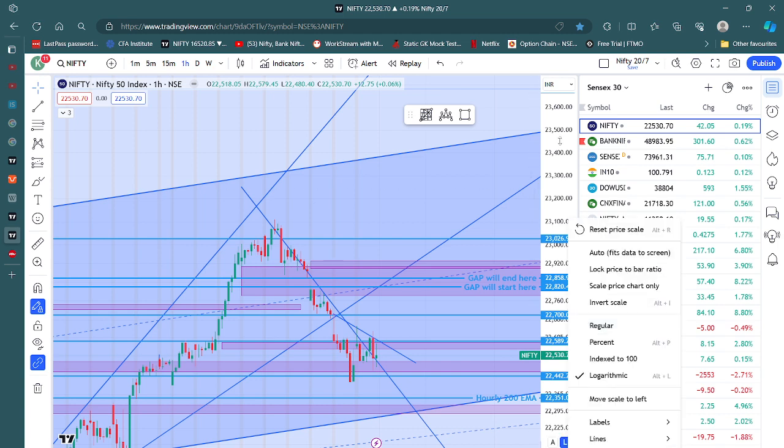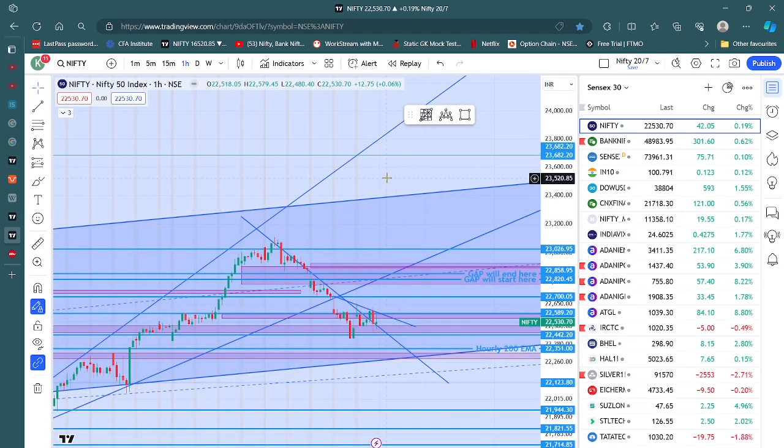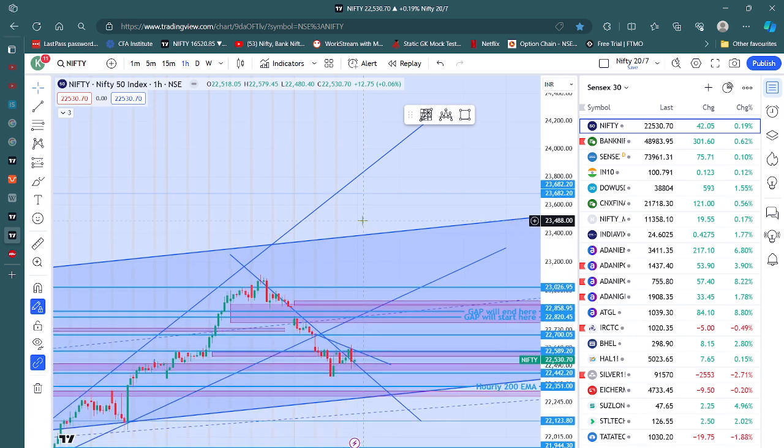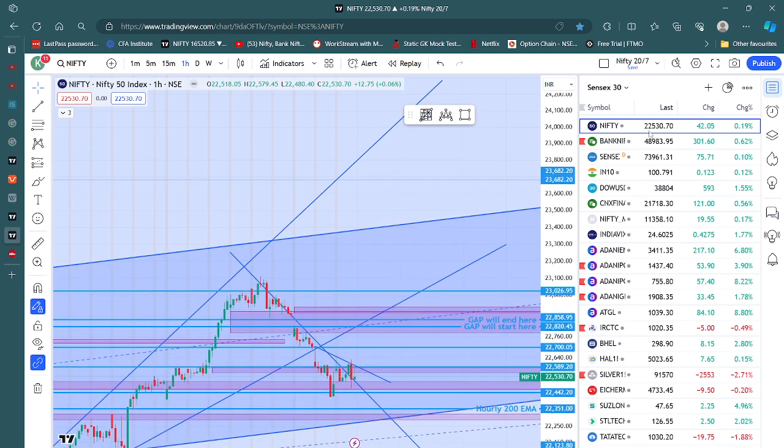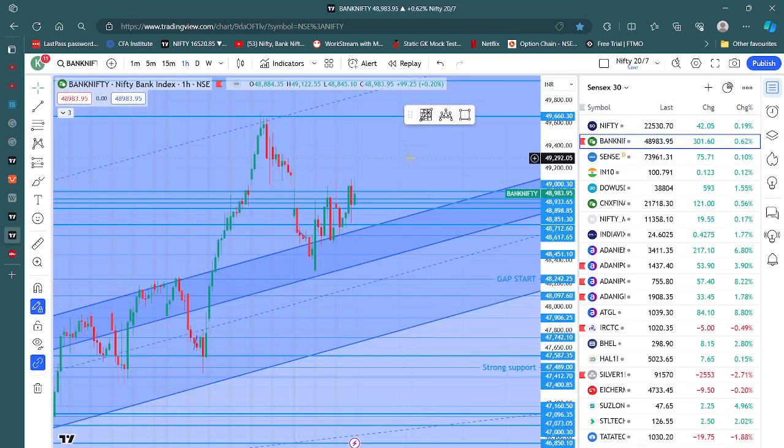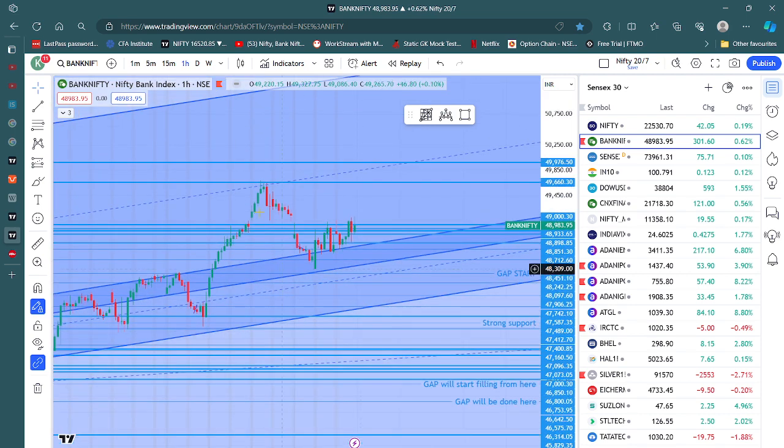And if it goes out of this channel, that would be a very big move. Okay, and let's go to Bank Nifty right now. Bank Nifty, we have our hourly chart. Bank Nifty started with something like this on Monday, and then it went back down, and then it stayed up strongly. It was strong in here, 29th May. It was strong in here at 30th May.